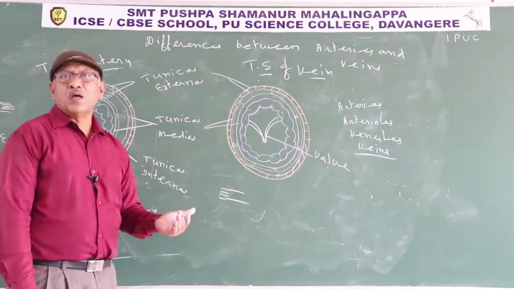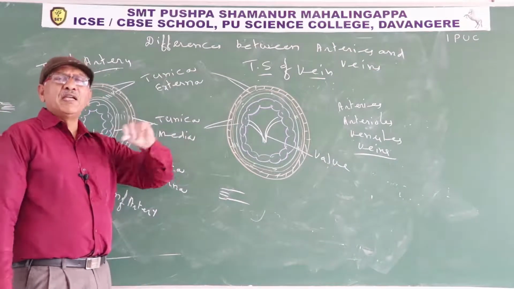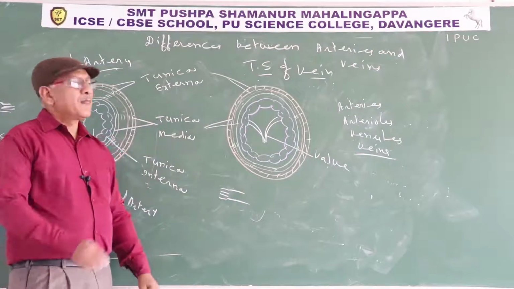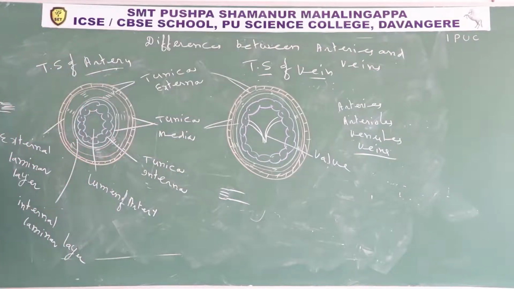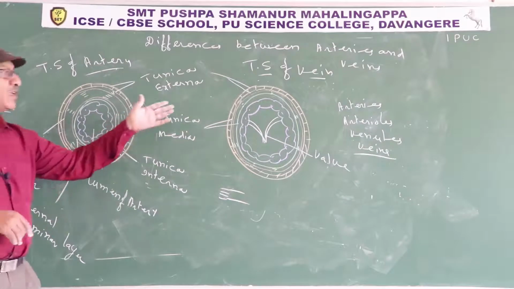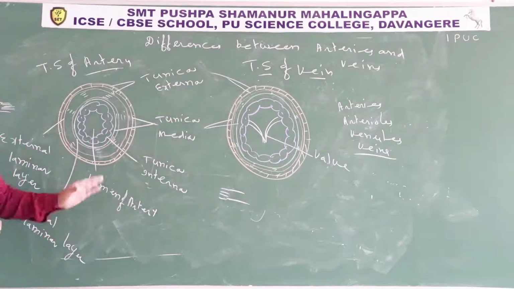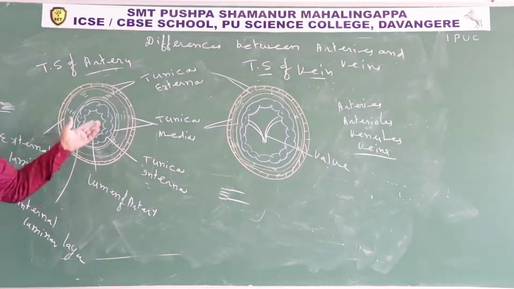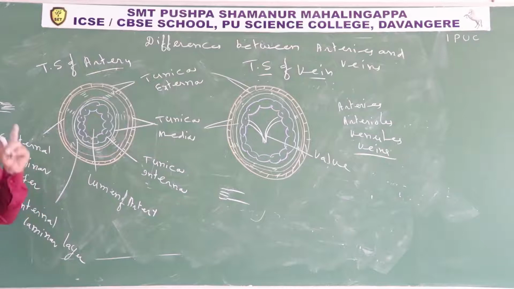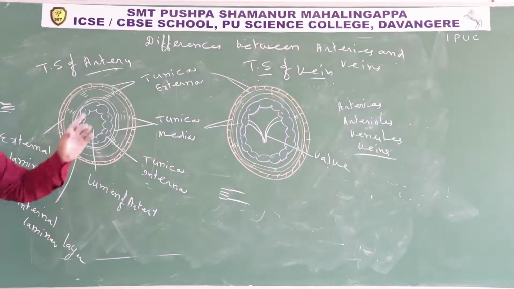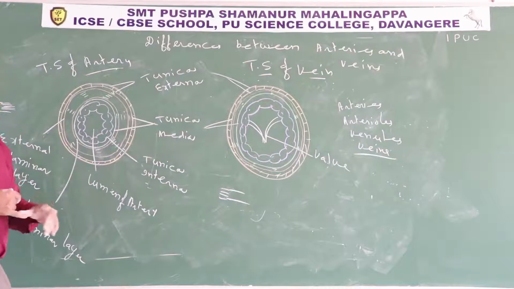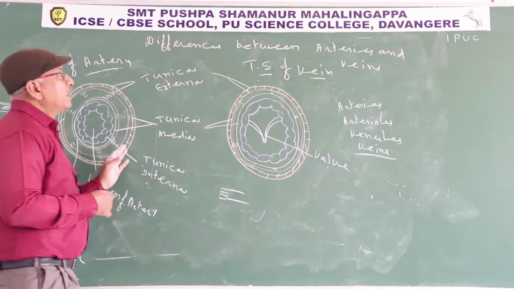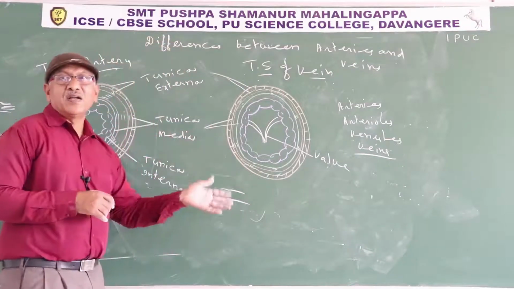Veins are valvular. Each and every vein is valvular. Arteries are deep seated, veins are superficially present. Arteries are the distributing blood vessels, veins are collecting blood vessels. Arteries contain oxygenated blood except pulmonary arteries. Veins contain deoxygenated blood except pulmonary veins. So these are the differences between arteries and veins.